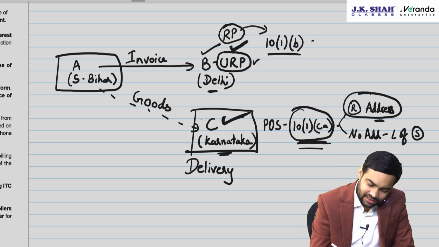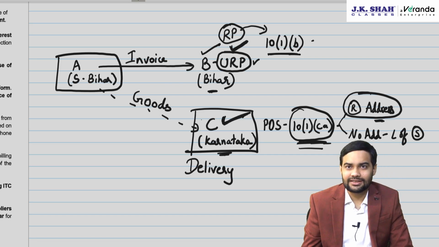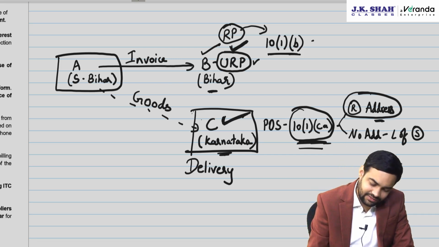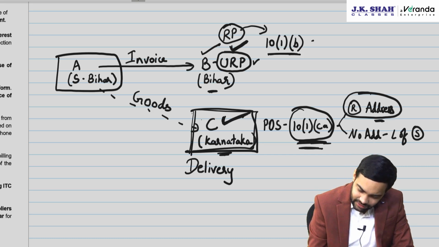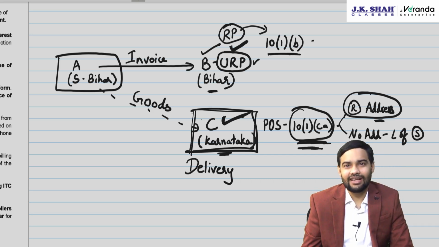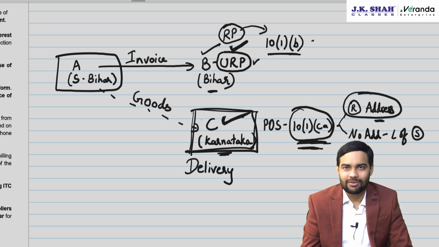Suppose B was also in Bihar, then would you be able to charge C plus S? No, the place of supply will be Karnataka and you will end up charging IGST because as per 101CA, the address of delivery is the address of recipient. This is what you will have to apply for your examination. Very important circular from exam point of view.